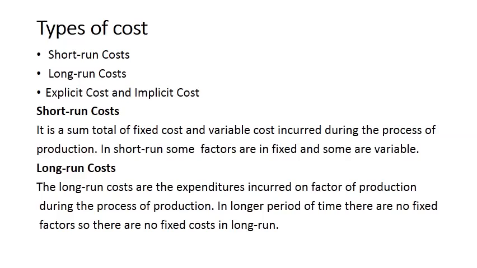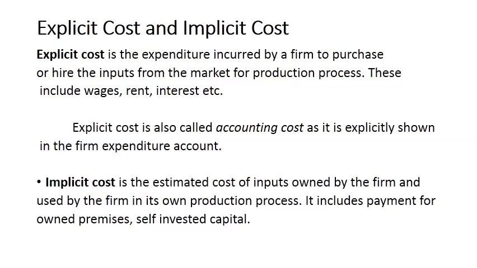Let us define explicit and implicit cost. When we talk about a firm, when a producer is producing a commodity, that firm is going to employ factor inputs, or purchase factor inputs, or we can say raw materials, to produce that commodity.